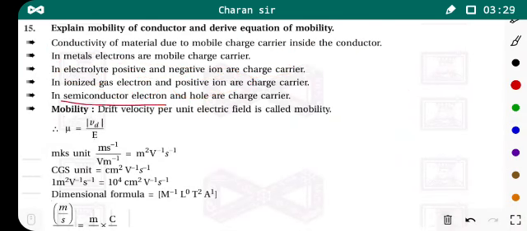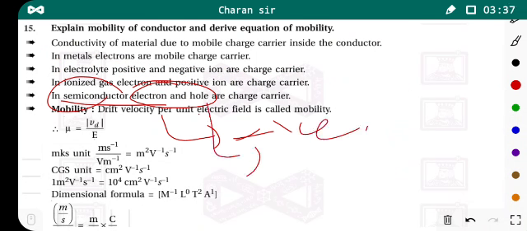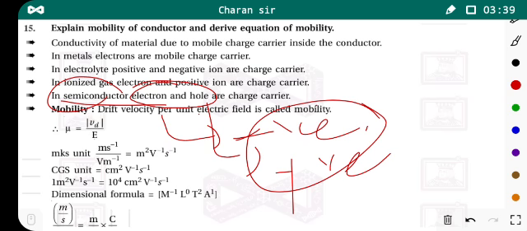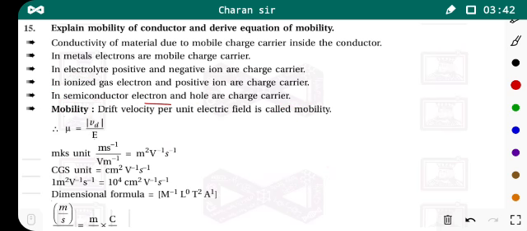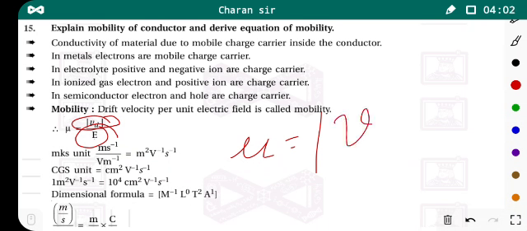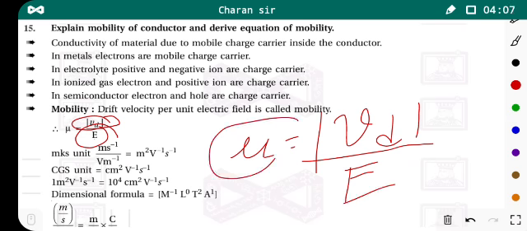Also in semiconductors, the electrons and holes are mobile charge carriers. Here the electron is treated as negative charge and the hole acquires positive charge. Now the question is, what is mobility? Mobility is an important quantity, defined as the drift velocity per unit electric field. Mobility is denoted by mu. The magnitude of drift velocity per unit electric field is known as mobility.